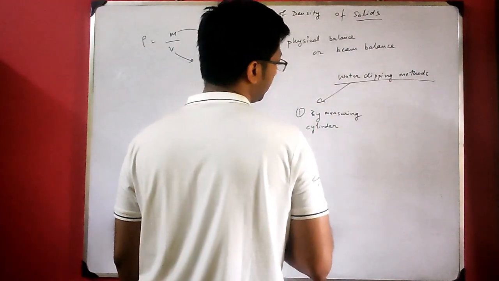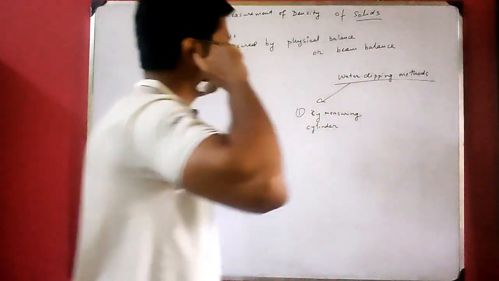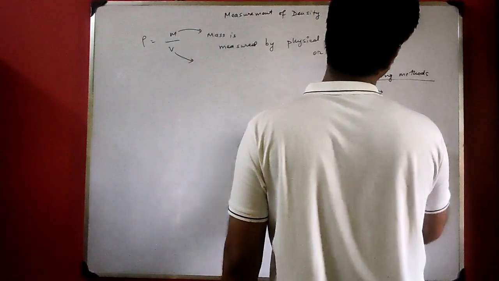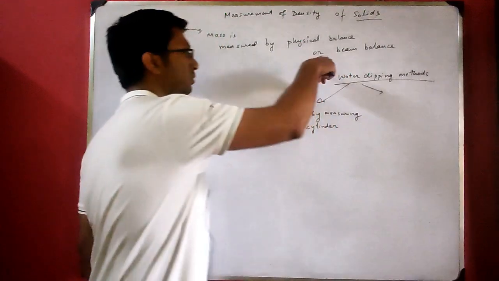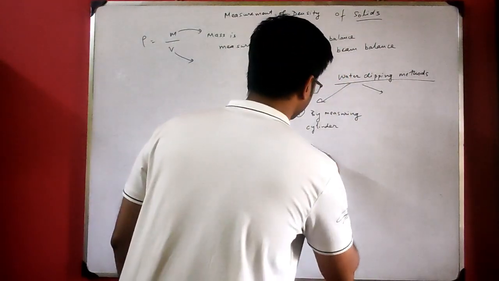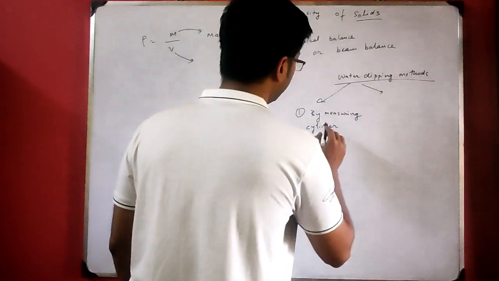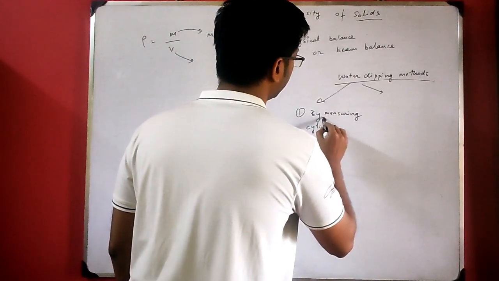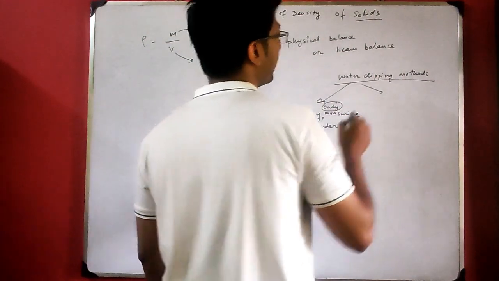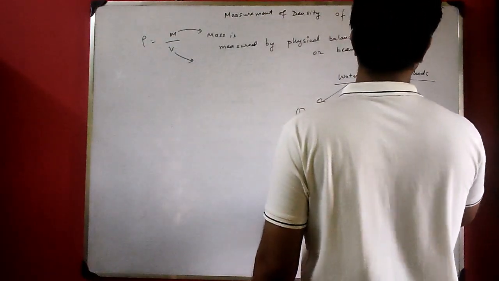By measuring cylinder, and you definitely need water for that measuring cylinder. And the second thing is, you directly put the object in the measuring cylinder. Okay, and you see the level of water by only measuring cylinder.